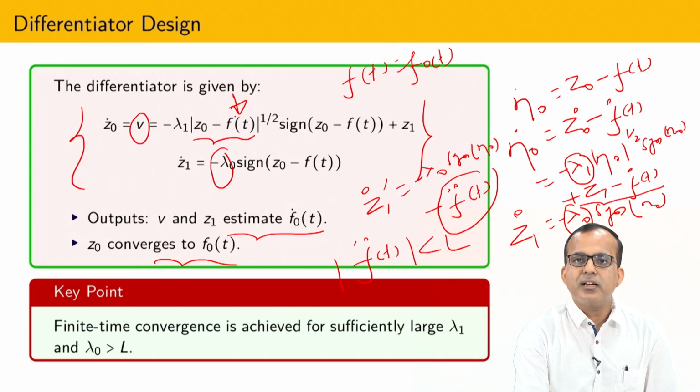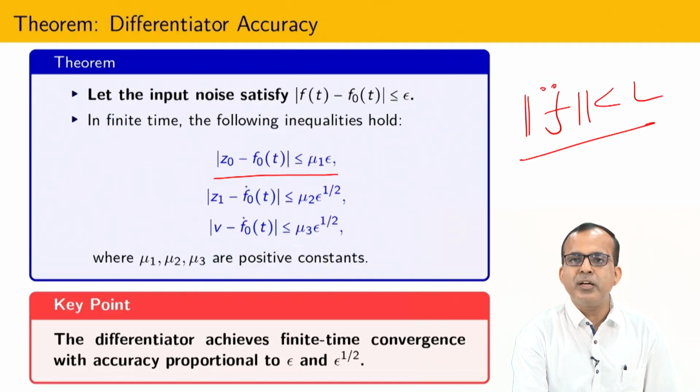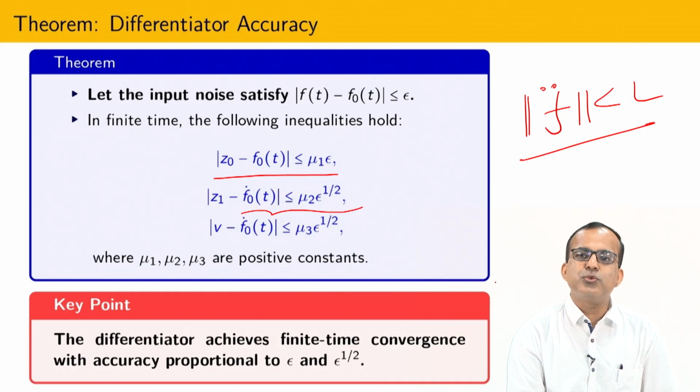So this f(t) signal is a corrupted signal, and due to that, whenever you measure z minus f0, this signal comes with some kind of accuracy. Now during the differentiation process, it is possible to show that if that follows mu1 epsilon, then after differentiation that will become mu2 epsilon to the power half. This is just due to the homogeneity.